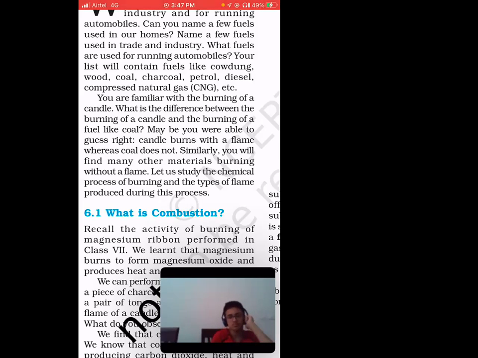For example, if you are burning wood, you can see the fire there. But if petrol is being burned, like when you are using it for your bike or your car, can you see a burning fire? No, right? I think there is a list where you can compare the things which burn with a flame and the things which don't burn with flame.